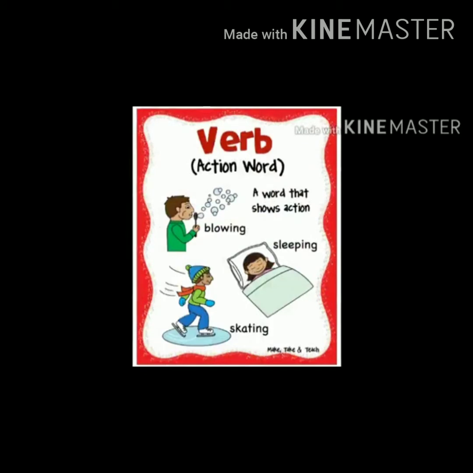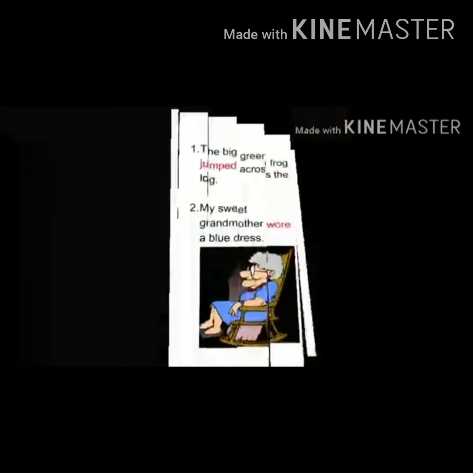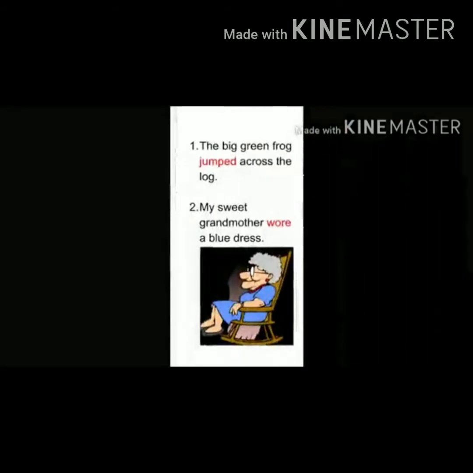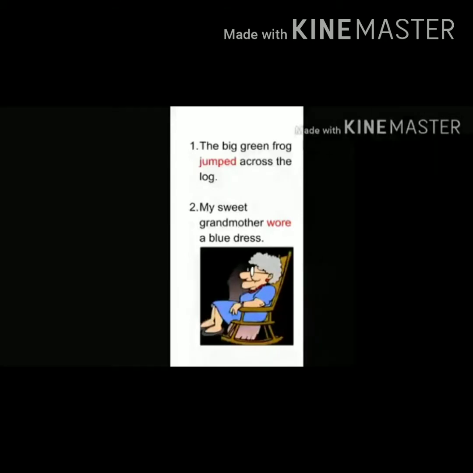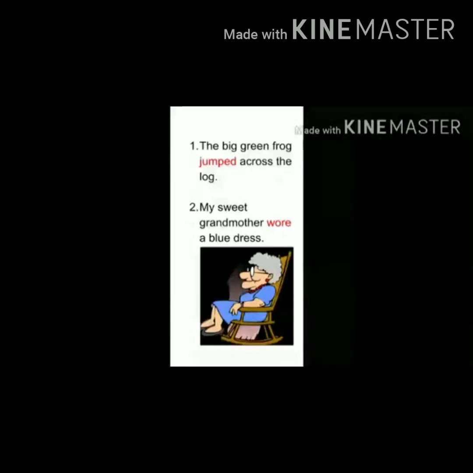A verb is an action word. For example, blowing, sleeping, skating, etc. We can say the action performed by the subject is the verb. See the first example. The big green frog jumped across the log. What did the frog do? It jumped. So jumped is the verb.